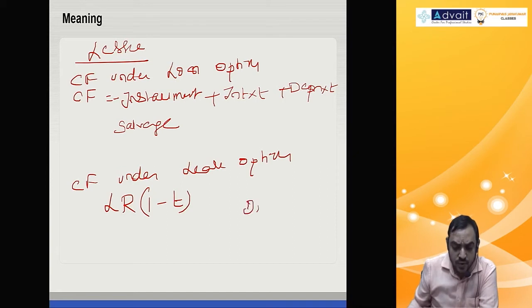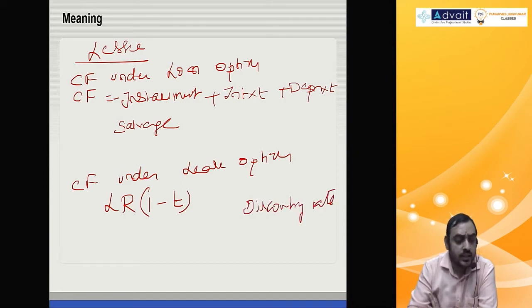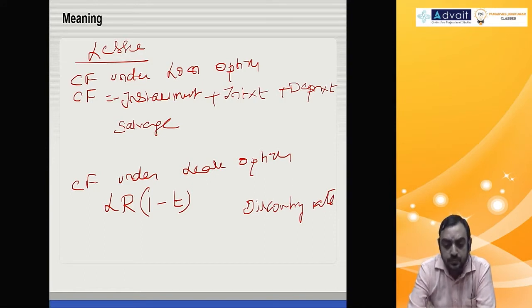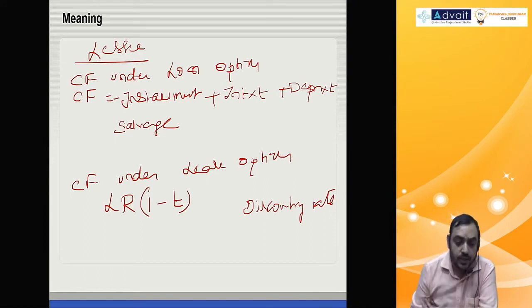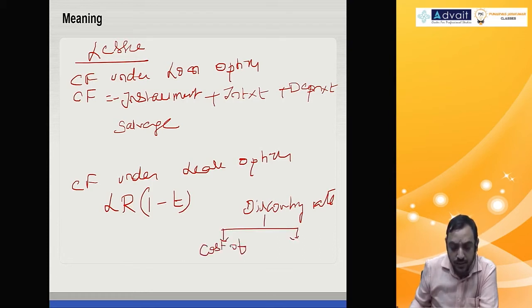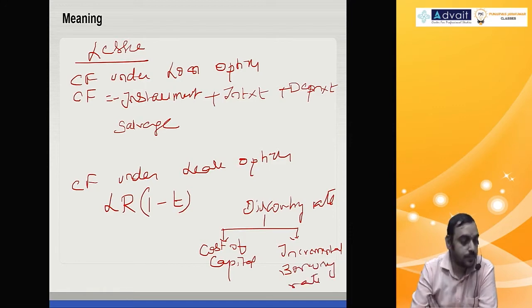Now regarding discounting rate, there is one important point. Some people believe discounting rate should be cost of capital, and some people believe it should be incremental borrowing rate.